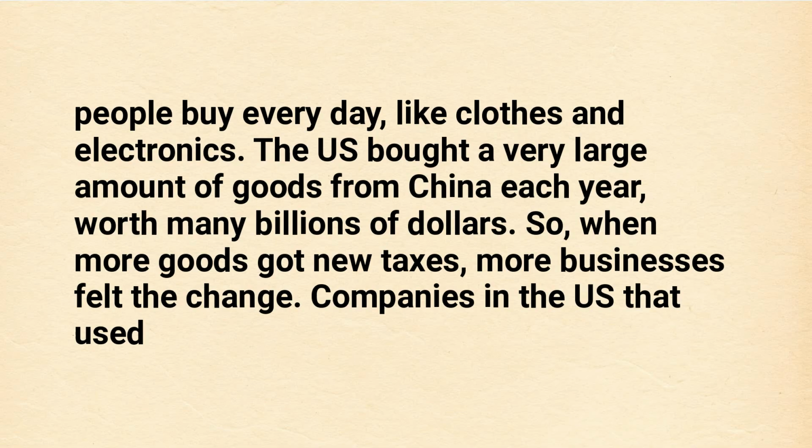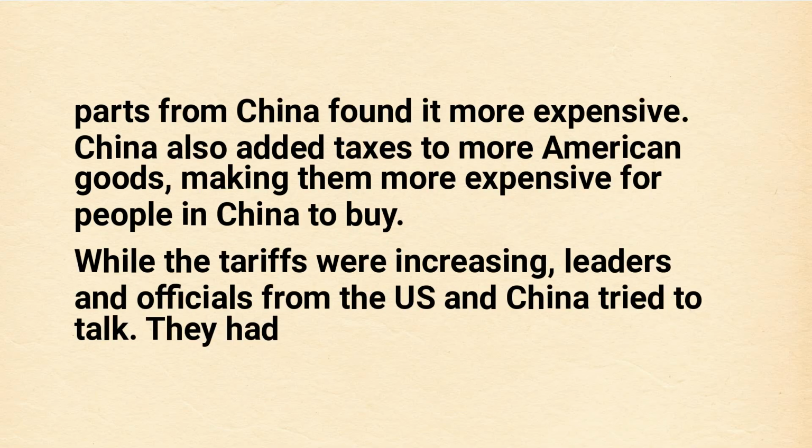So, when more goods got new taxes, more businesses felt the change. Companies in the U.S. that used parts from China found it more expensive. China also added taxes to more American goods, making them more expensive for people in China to buy.